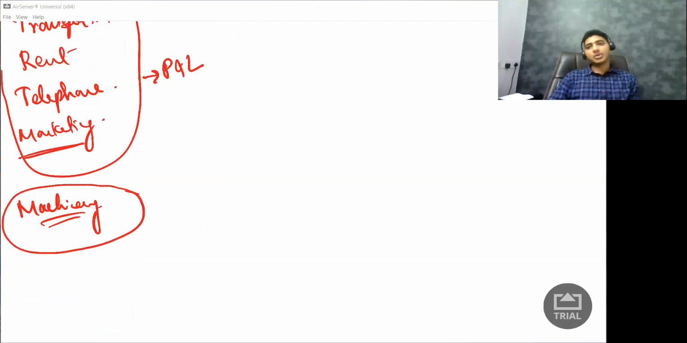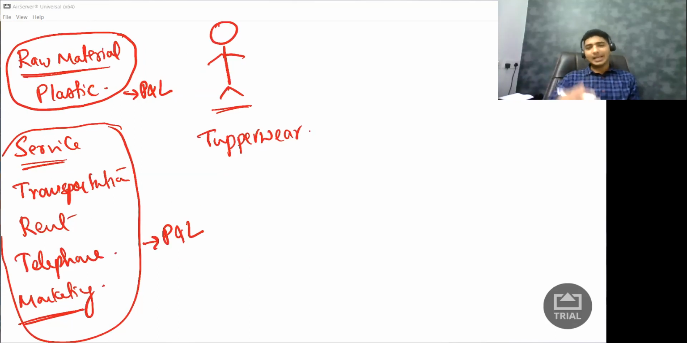But where will this machinery go? This will go to my balance sheet. Now, why am I classifying this? Why am I teaching accounts in your GST classes? Because this is relevant.